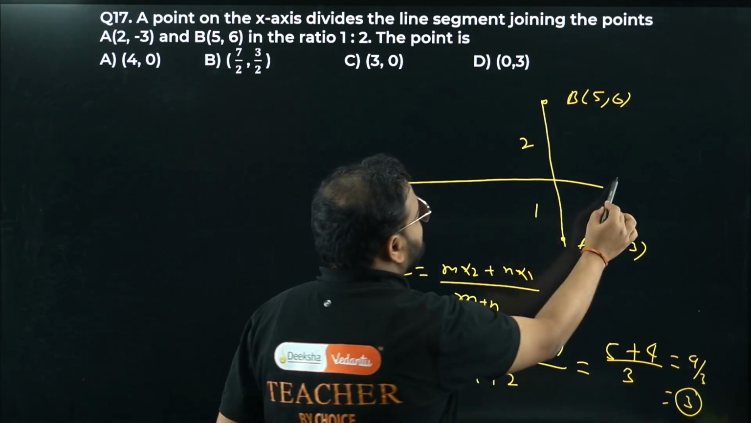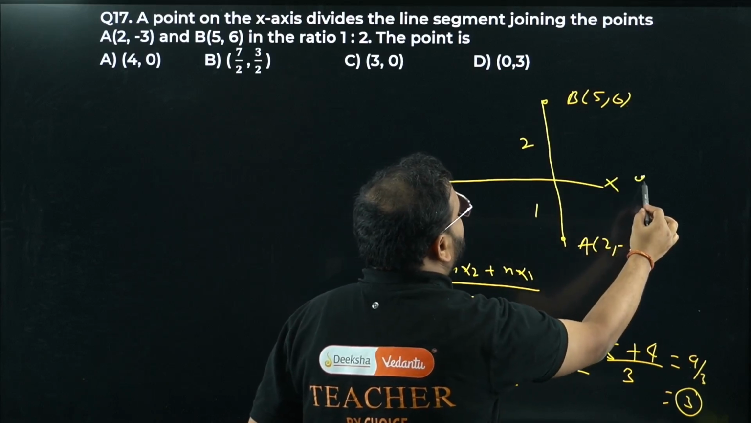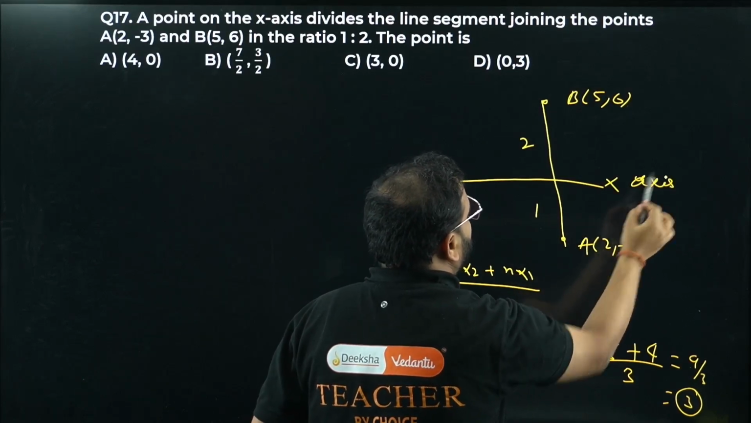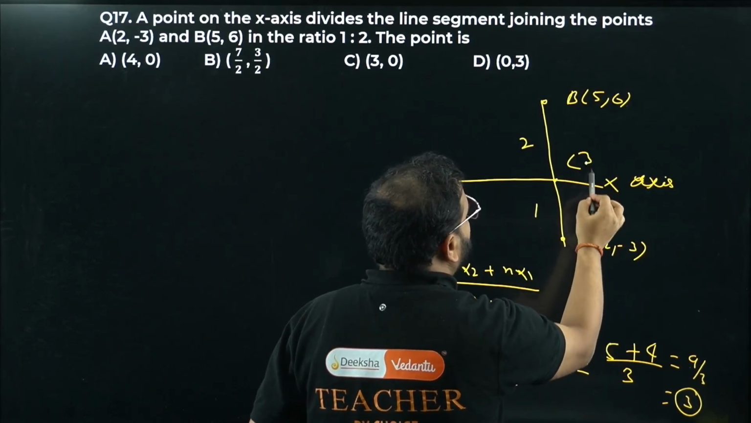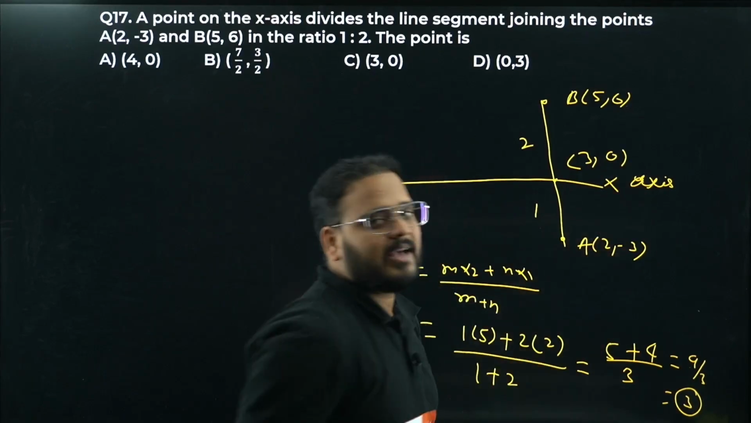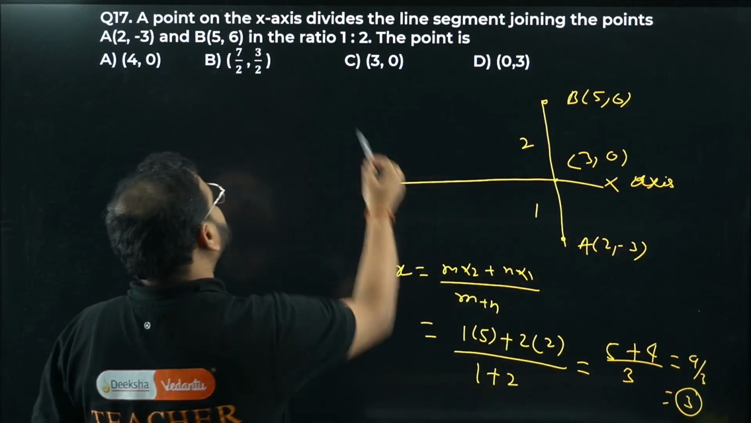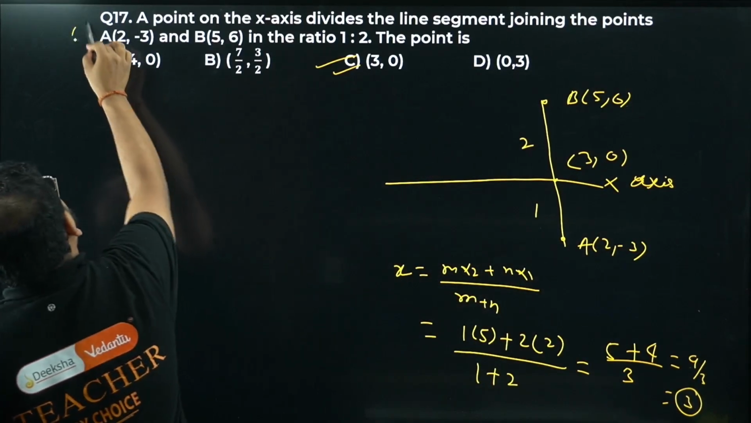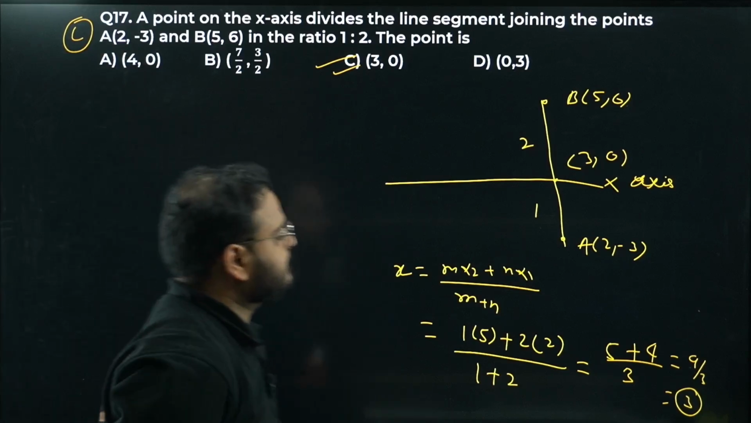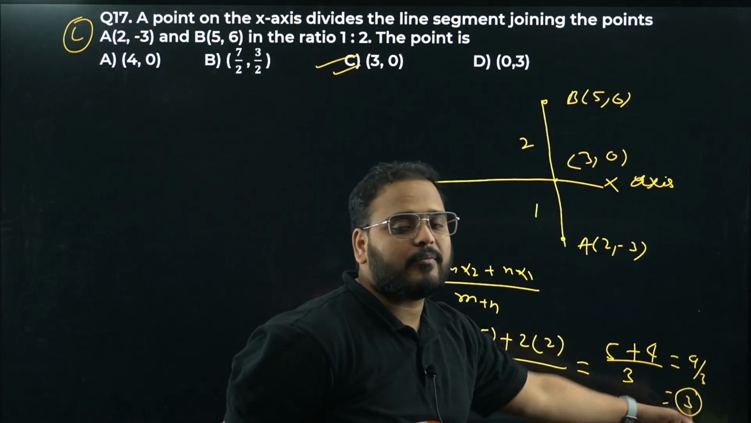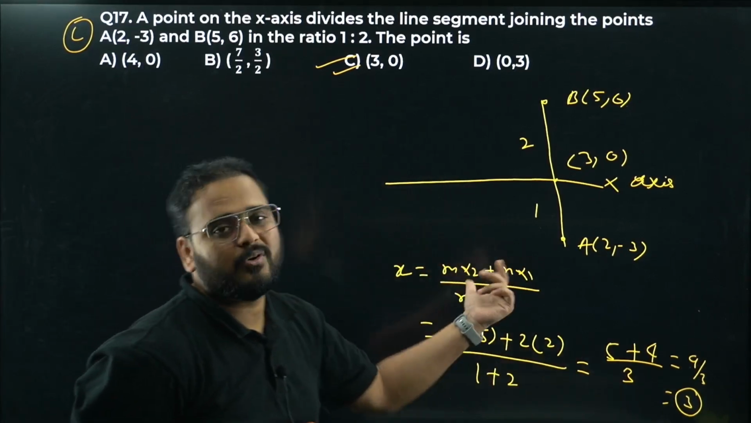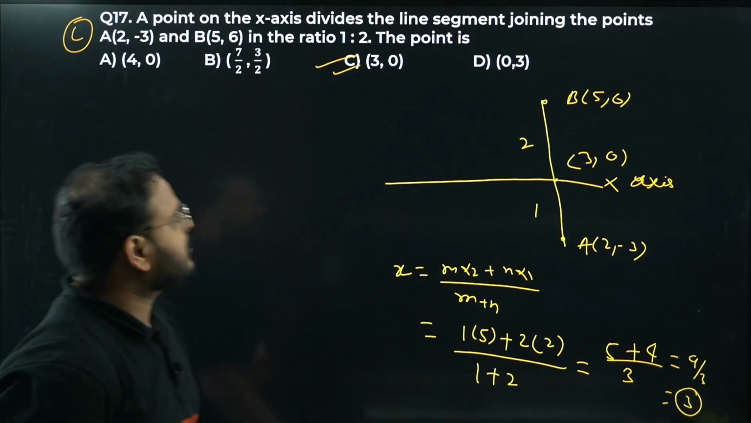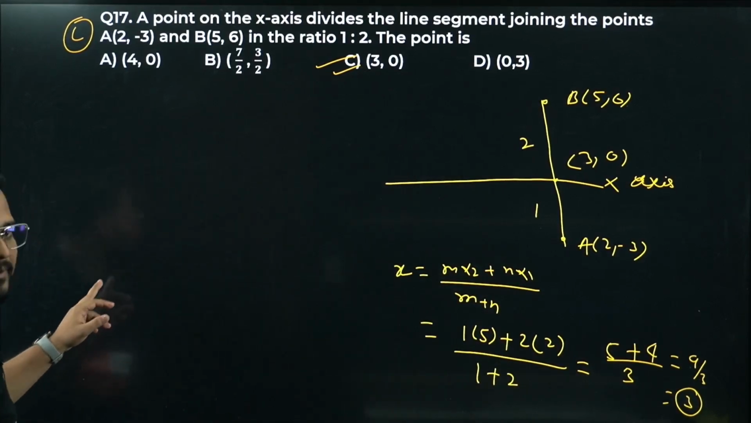On the x-axis, right, this is bacha what value? This is going to be x-axis, okay? The point is what, sir? 3 comma what? 0 always, right? X-axis, y coordinate is 0. Answer is C. The value of x is coming from the section formula as 3. Y has to be 0 on the x-axis. Okay. So option is C for the question number 17.